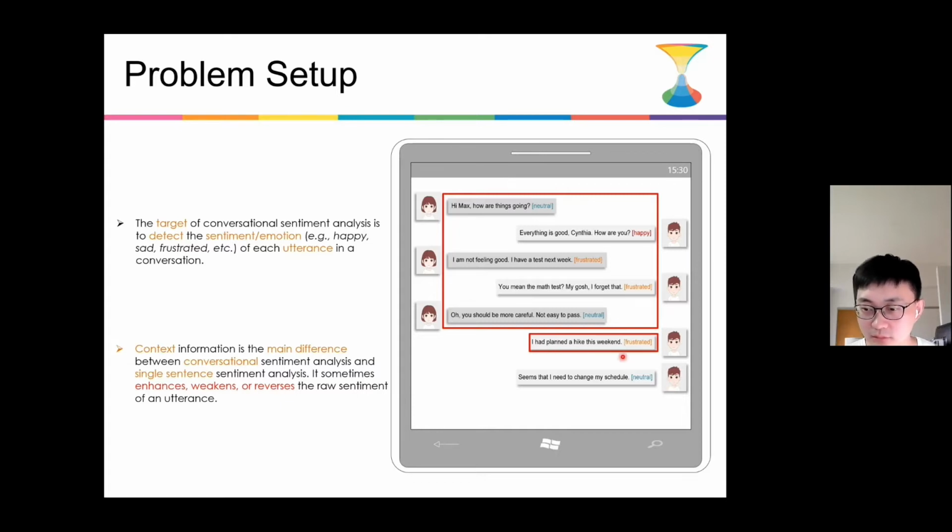Also, the previous emotion state of a speaker is important for us to determine its current emotion state. For instance, if the female speaker does not tell the male speaker that they will have a math test, most likely, according to his first utterance, the emotion state of this male speaker is happy.